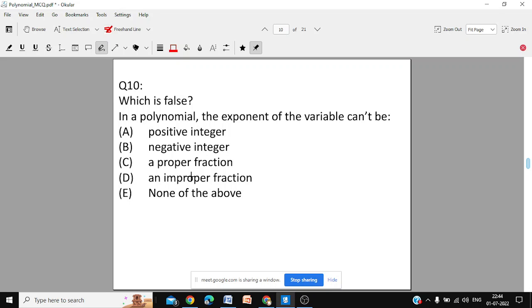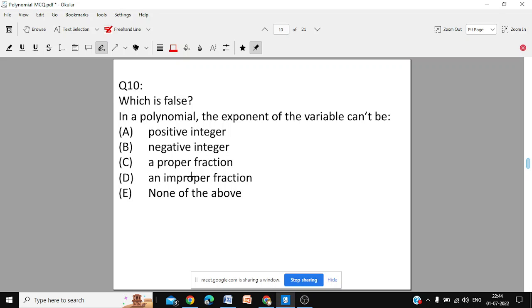Which is false? One of them is false. And if nothing is false, then none of the above. In a polynomial, the exponent of the variable cannot be a positive integer, cannot be a negative integer, cannot be a proper fraction, cannot be an improper fraction, and none of the above. Which is false, not which is true. You have to write which is false. So one of them is false and all others are true. And if all are false, then you will choose the option E, none of the above.